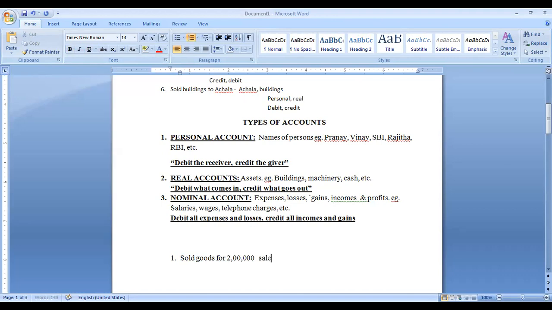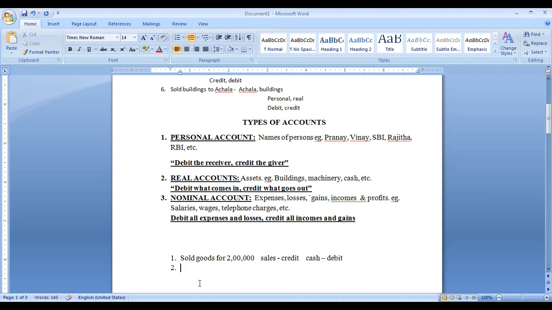Sales account and cash account. Which one you credited and which one you debited? Cash is debited, sir. Very good. Sales is credited.